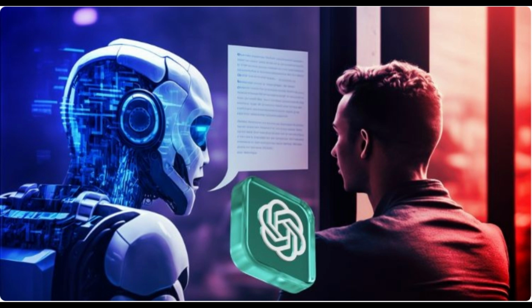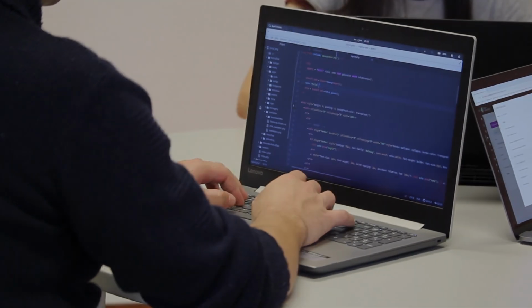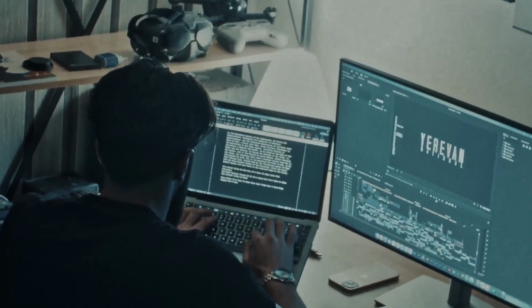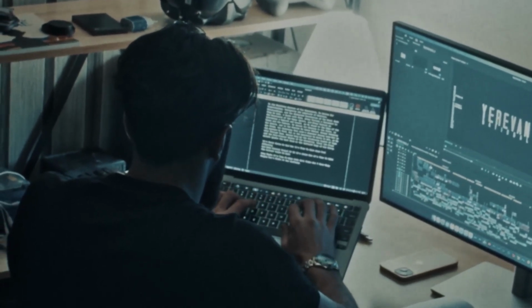But if you are just starting out, the biggest struggle is always the same. Where do I begin? What should I learn first? And how do I actually build projects that matter? So I have been there. I know how confusing it feels.